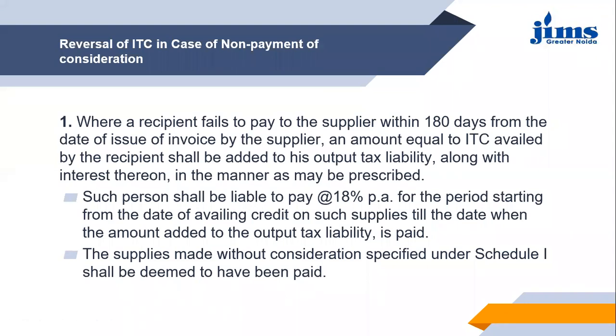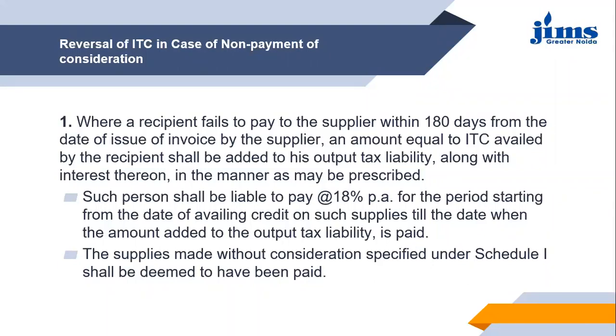So let us take up the reversal of ITC in case of non-payment of consideration. This point briefly describes that if the payment has not been made for the supplies received by the recipient, then there is a clause that the ITC has to be reversed, and the liability of the recipient will increase. If the payment is not done, the benefit that he has taken for ITC will also be reversed. So, as the first point says here, where a recipient fails to pay to the supplier within